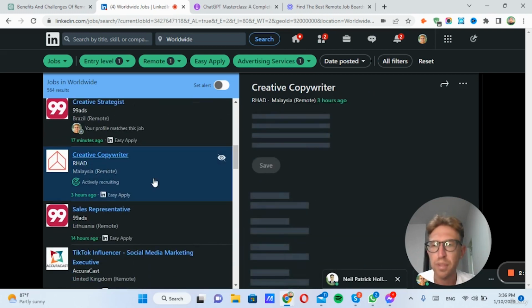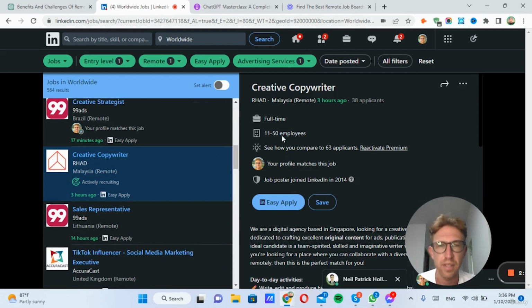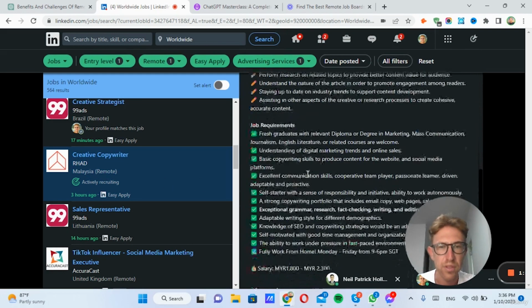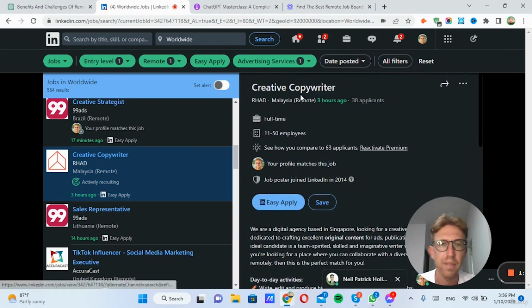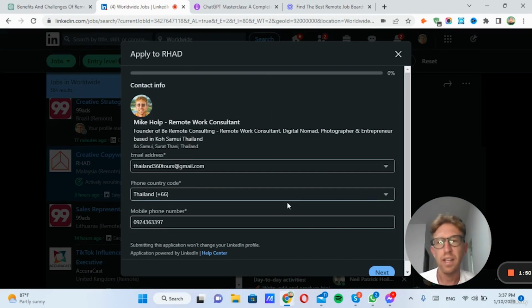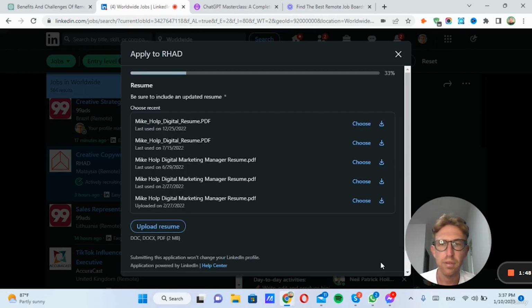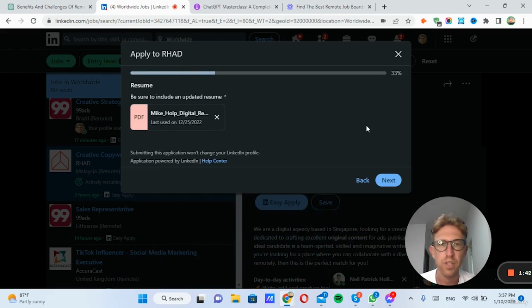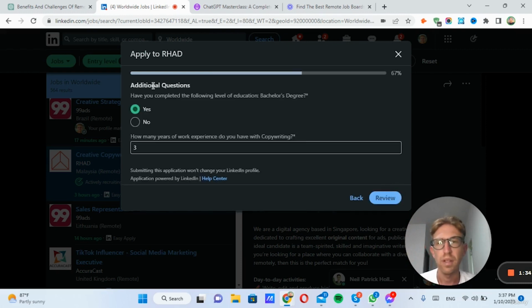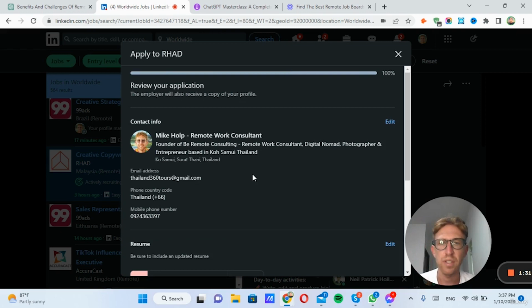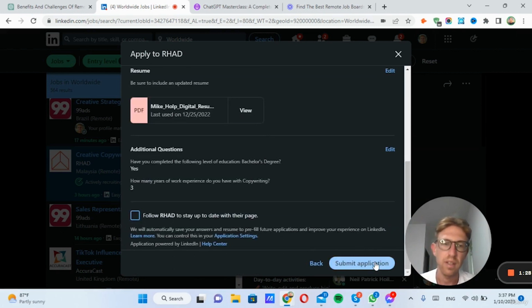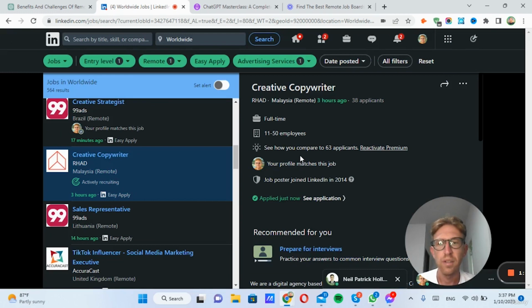And let's just say I want to apply for this creative copywriter position in Malaysia, which is fully remote. So I can read more about the company, but most likely I'm just going to click easy apply. And you just have to enter your email, phone number, phone code, and then here's the really important part. You have to upload a resume, which I already have here. In the next video lesson, I'm going to talk about how to optimize your resume and create a cover letter as well. And they just ask some basic questions and then review, and then I'll just submit the application. Why not? So that's really all there is to it.